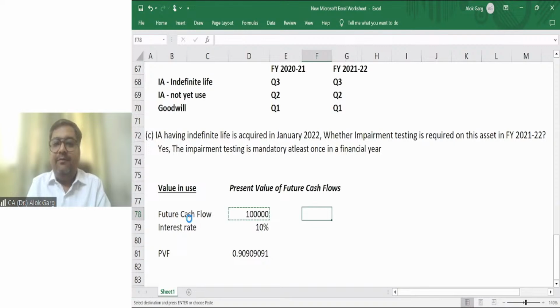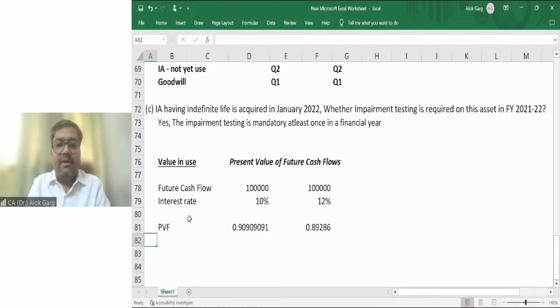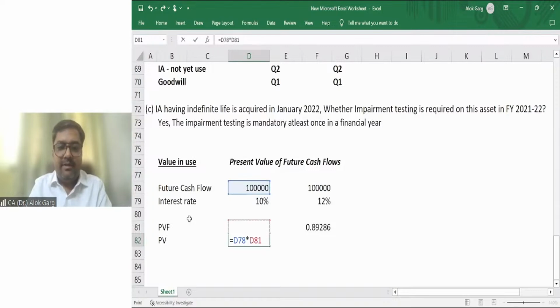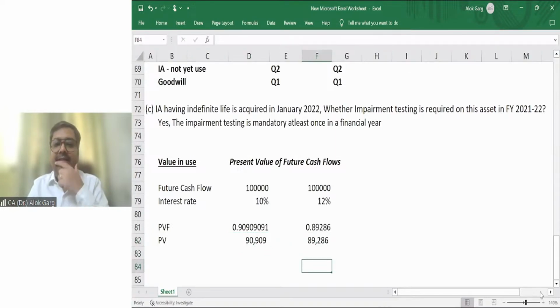Again, my future cash flow is 1 lakh only, but my discount rate is 12% because my interest rate has increased. So in that case, what is my present value factor? 1 divided by 1.12, right? What is my present value of the future cash flow? What is my value in use? My value in use in this case is 1 lakh multiplied by this factor. It was 90,909; in this case, it will be 89,286.